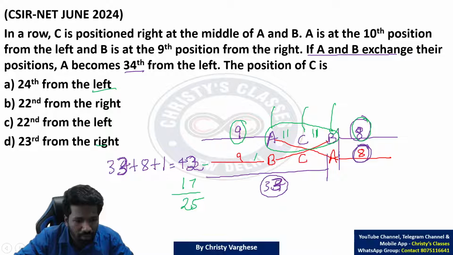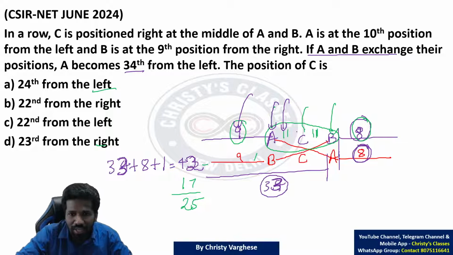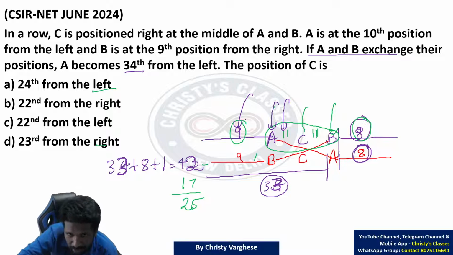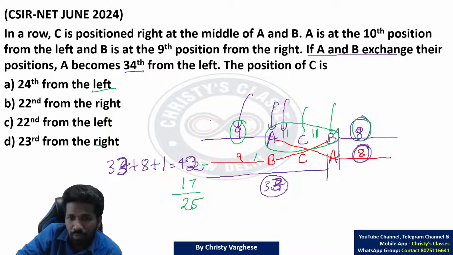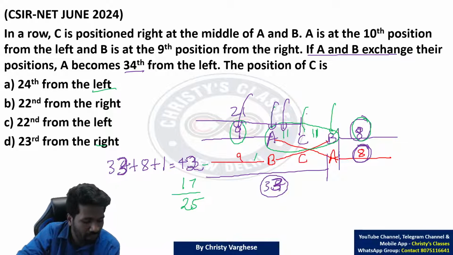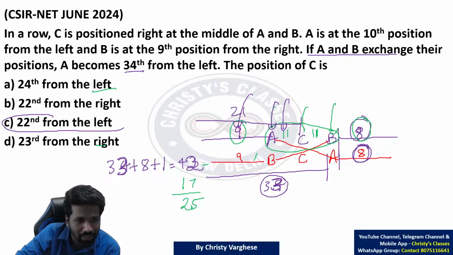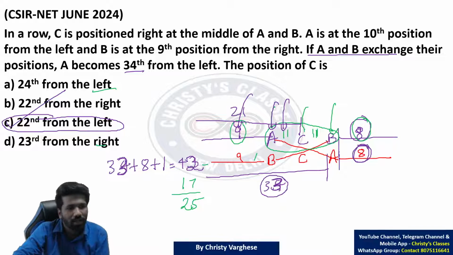From the left it will be this 9 plus 11 plus A. After that C is there. 9 plus 11, 20, plus 1, 21. 21 people before C. Before C, 21 people means C is 22nd from the left. Luckily, there is an option 22nd from the left so that you can directly choose it.